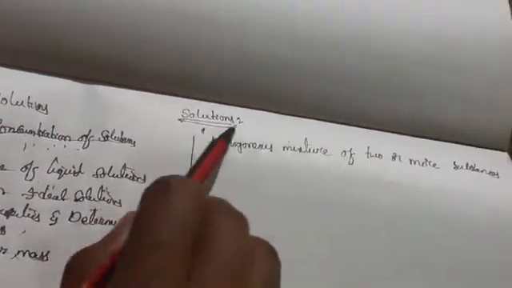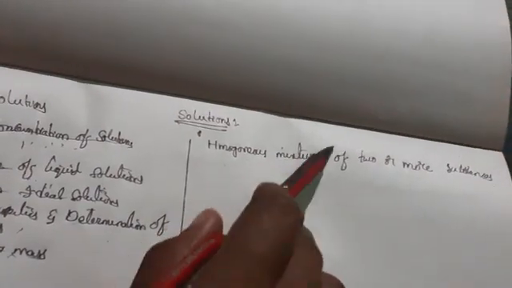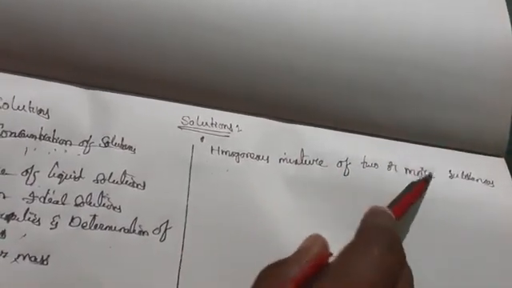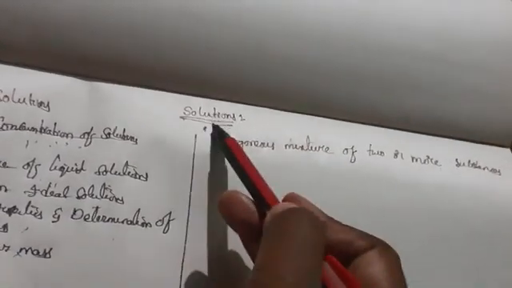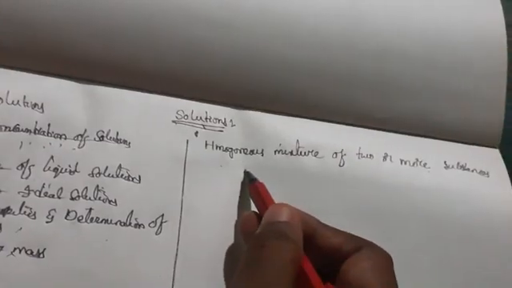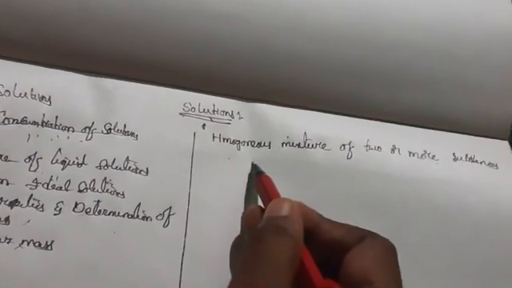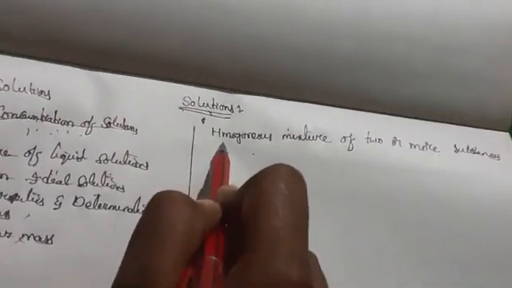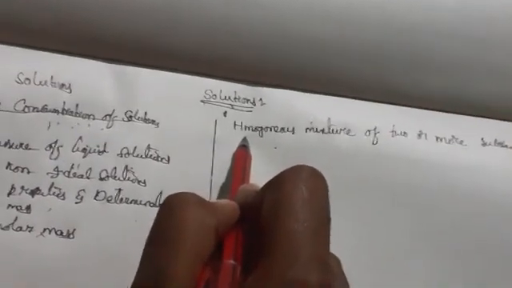So a mixture in the same phase, a homogeneous mixture of two or more substances, we call it a solution. Homogeneous means same, we are getting a clear liquid, and that we call a solution. For example, we can take salt water or sugar water.